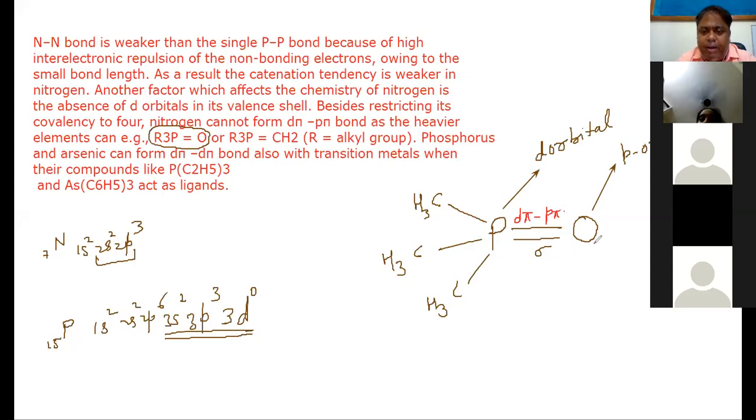Now, why not d pi d pi? Because oxygen does not have d orbital. If you see the electronic configuration of oxygen, it will be 1s2, 2s2, 2p4. It does not have d orbital. So in this case, the vacant p orbital of oxygen and the vacant d orbital of phosphorus undergo overlapping to form the d pi p pi bond. Now p pi is also possible, which means d pi is also possible.